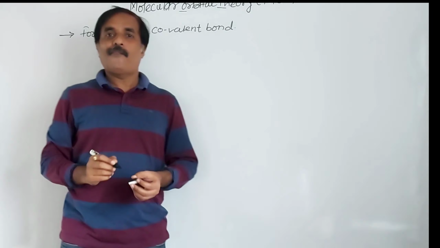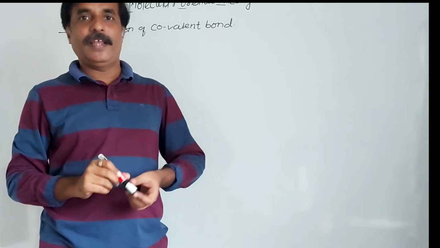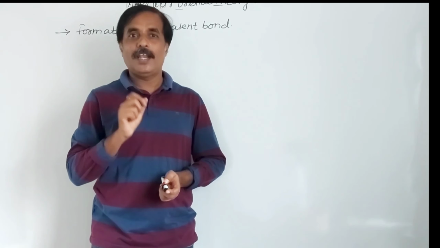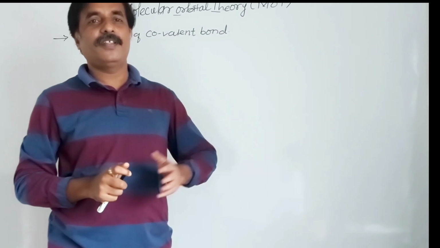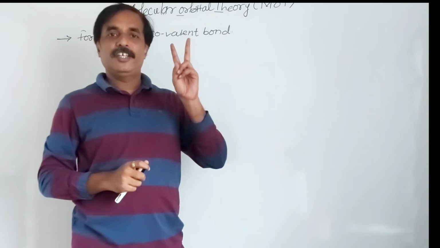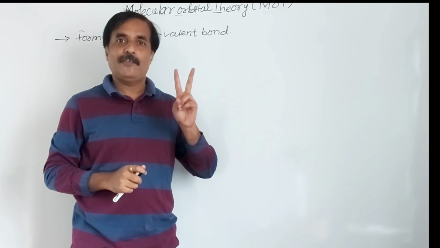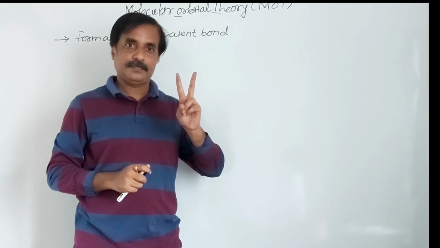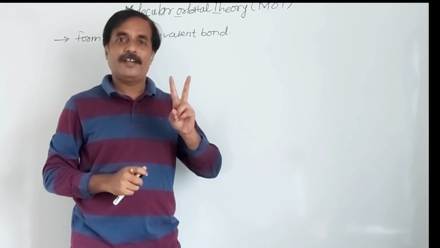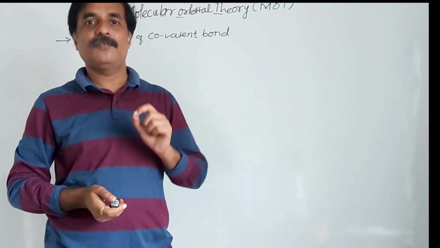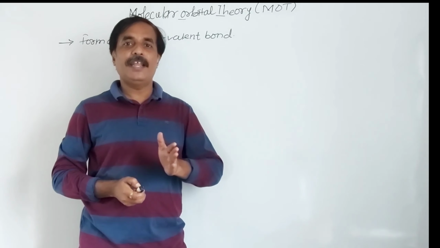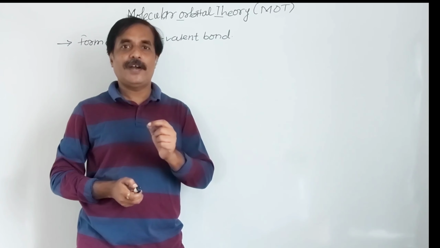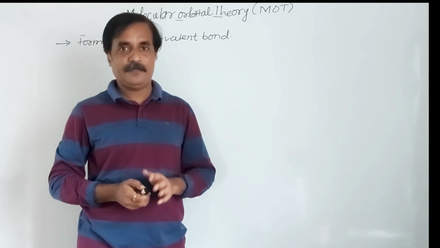On the basis of valence bond theory, we can explain how there is a formation of covalent bond. What are the assumptions of valence bond theory? At least two atomic orbitals with unpaired electrons with anti-parallel spin with comparable energy are required to form a covalent bond.